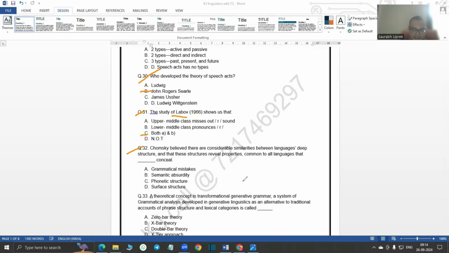Chomsky believed there are considerable similarities between language deep structures and that these structures reveal properties common to all languages that surface structures conceal. So the answer is that surface structure conceal.